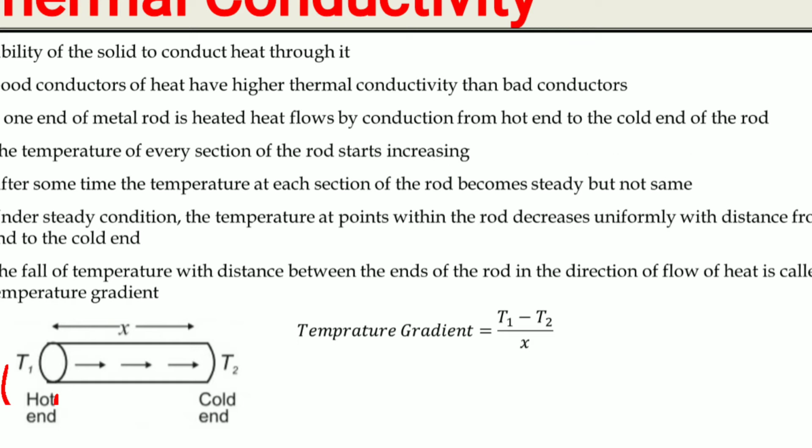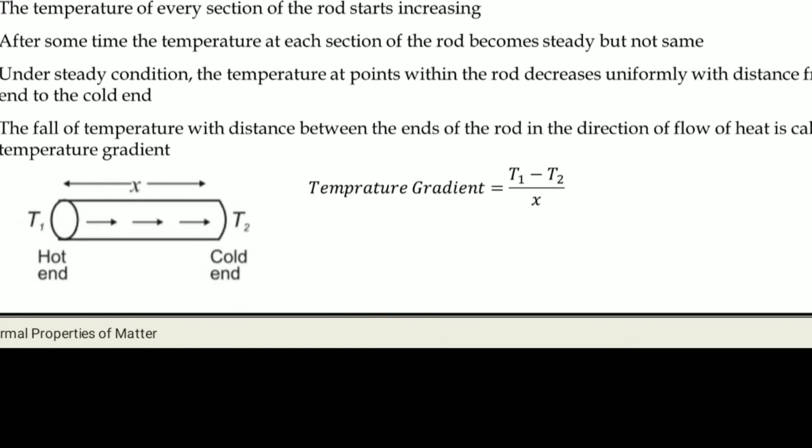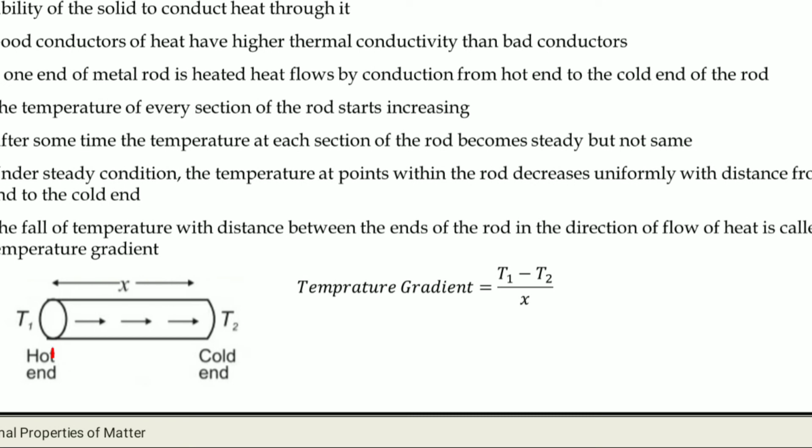For example, you have provided the flame, and it is continuously on for this hot end. After some time, heat is transferring from the hot end to the cold end. Then the temperature of every section of the rod starts increasing, but after some time the temperature at each section of the rod becomes steady, not the same.